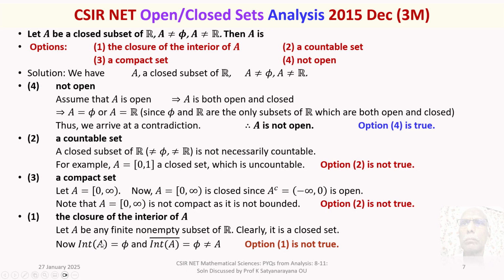The interior of a finite set is empty, and if you take the closure of the interior of A, that will be the closure of phi. The closure of phi is phi only and not equal to A, because A is a finite non-empty subset. It is not equal to A. Thus, option 1 is not true.